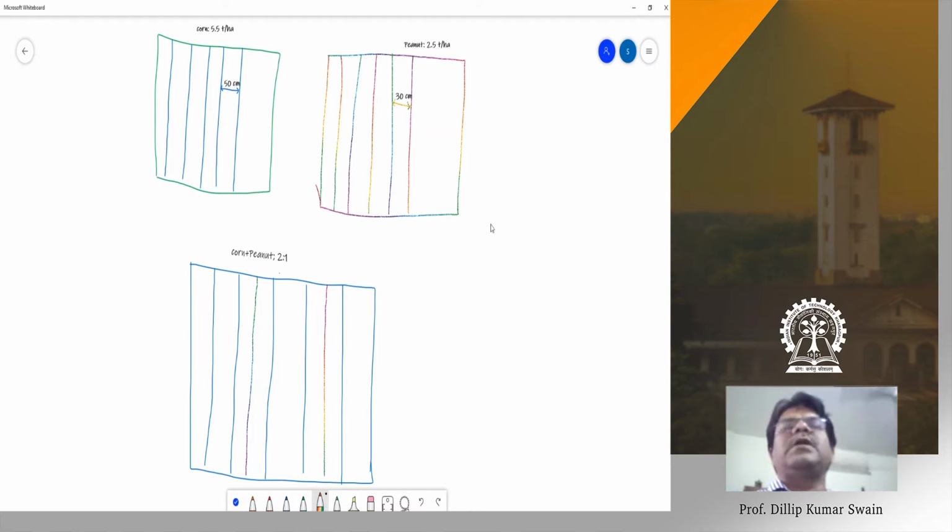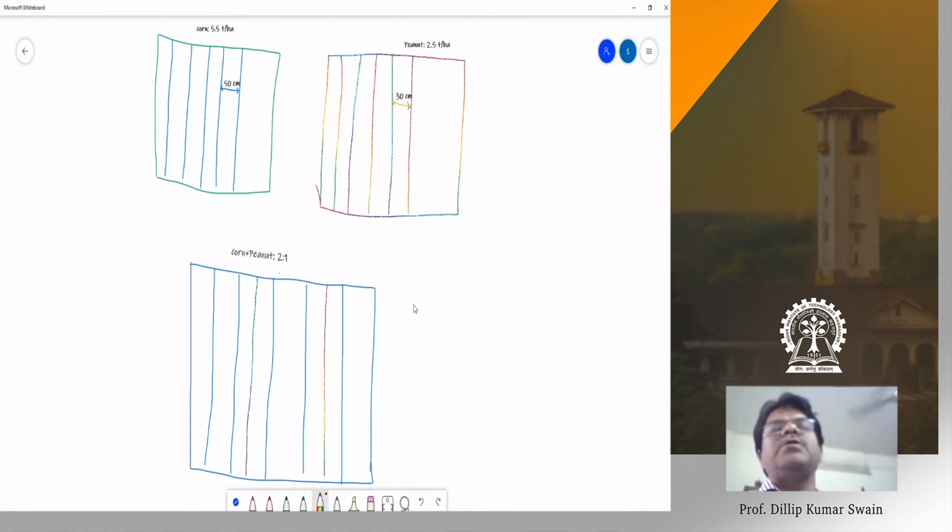Here peanut is the intercrop and corn is the main crop. Without changing the spacing of the corn, after every 2 rows of corn, 1 row of peanut was introduced. This is known as an additive series, where corn is the main crop and peanut is the secondary crop introduced after every 2 rows of corn, that is corn plus peanut 2:1. So this is the intercropping system.